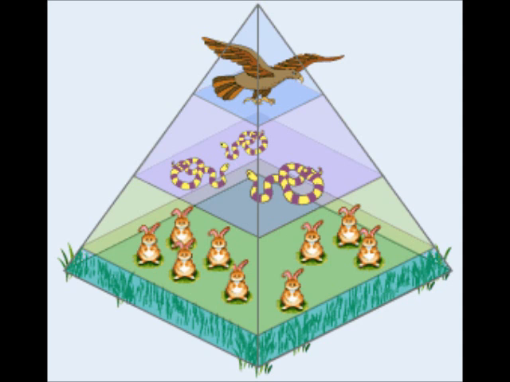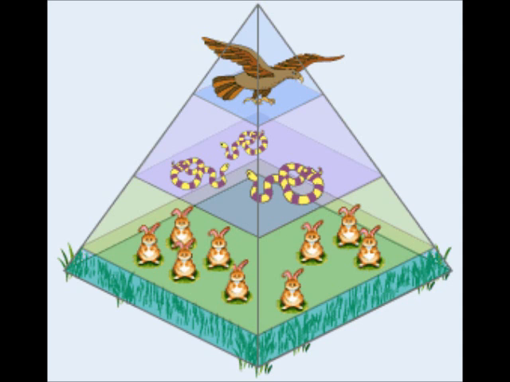This is another example of a food chain, but is also a good example of energy flow. On the bottom is the autotrophs, which are also producers, and an example of that is grass. On the next level is the primary consumers, which are also heterotrophs, and in this case are bunnies. Above that is the secondary consumers, which in this case are snakes and are also heterotrophs. And on the top is the tertiary consumer, which in this picture is a hawk. And that is also a heterotroph.